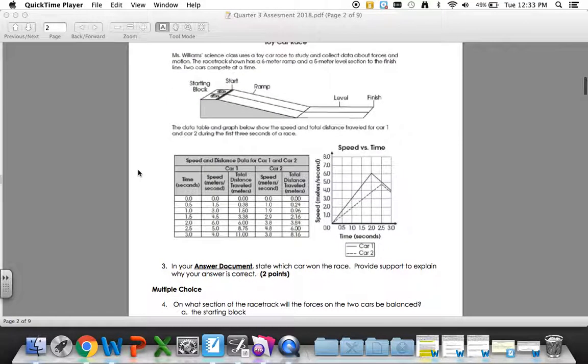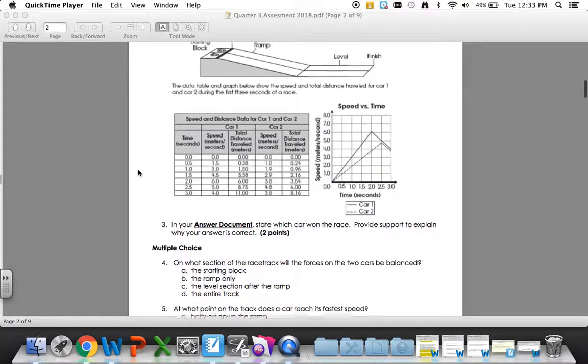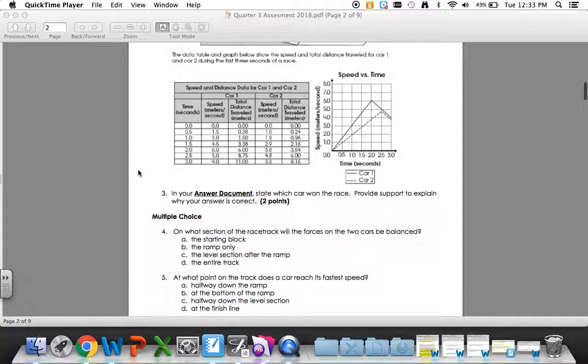3. In your answer document, state which car won the race. Provide support to explain why your answer is correct. Multiple choice. Question 4. On what section of the racetrack will the forces on the cars be balanced? A. The starting block. B. The ramp only. C. The level section after the ramp. D. The entire track.